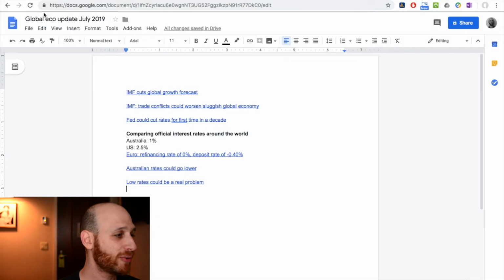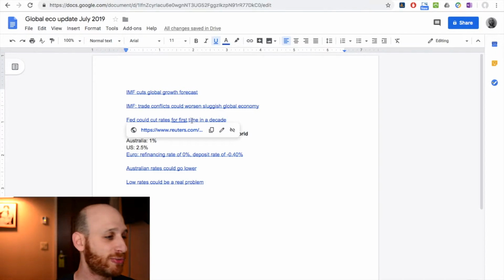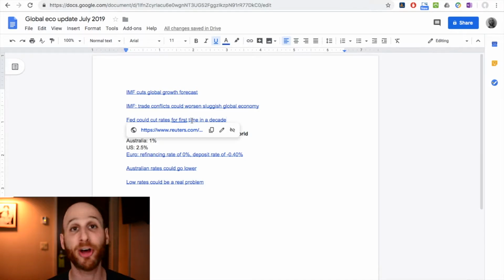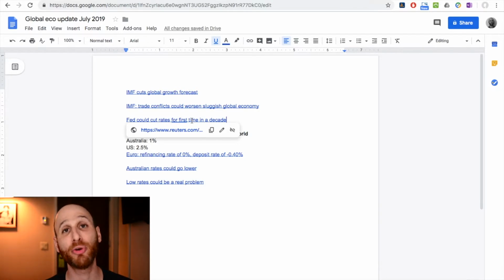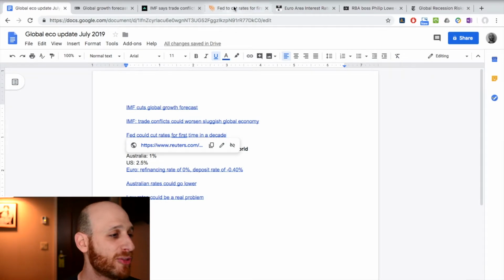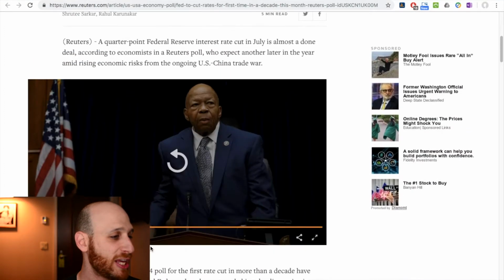So what we've done is we've had a look at the IMF, in terms of the situation and what it could cause individual economies to do. Can you see here we've got, Fed could cut rates for the first time in a decade. Fed is a short way of describing the US Federal Reserve, which is America's central bank, like Australia's Reserve Bank.